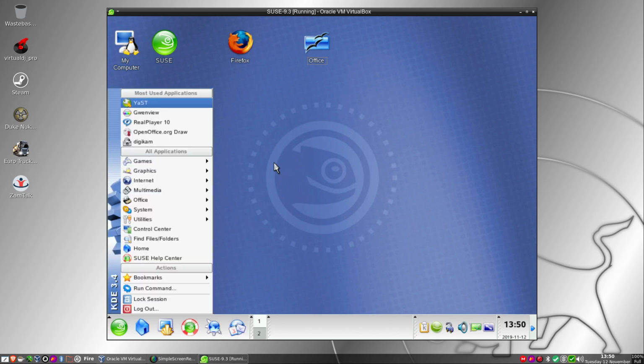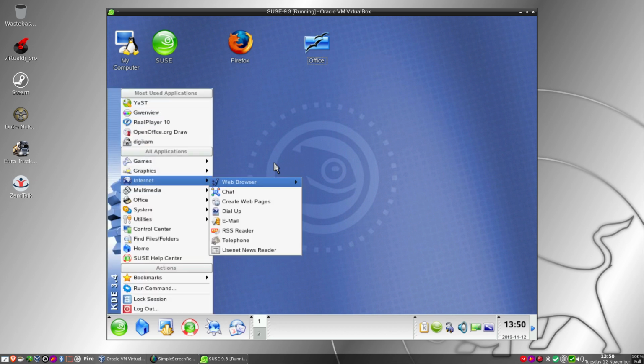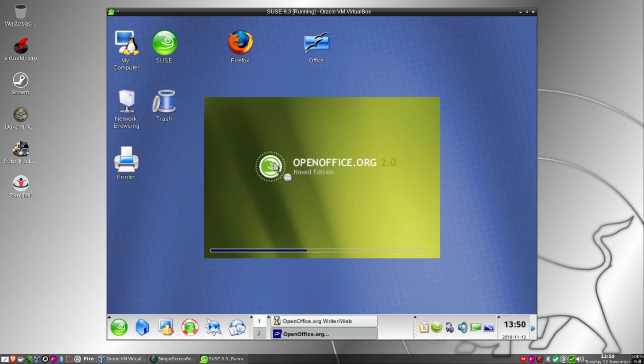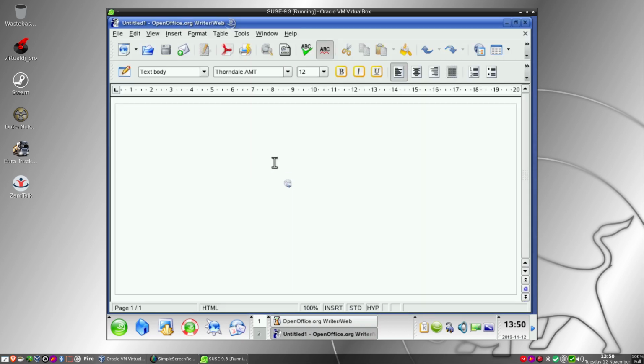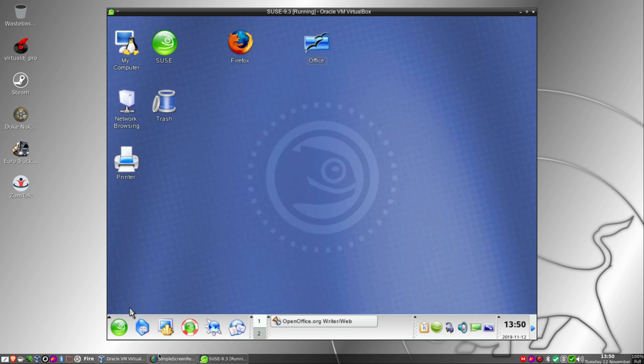It does. Okay. We've got web browsers. We've got Firefox and Konqueror. We won't do Konqueror. We've got chat, which will be the copies. Create web pages. Don't know what that is. Oh, it's OpenOffice again. Probably in HTML form for the Writer web. Okay, cool. I still can't reach it, so.